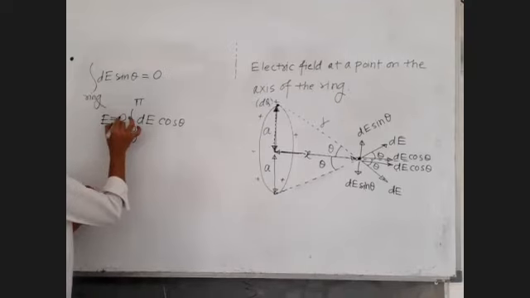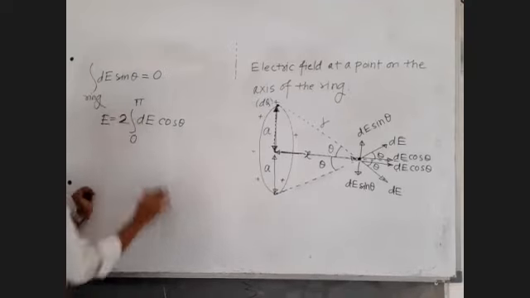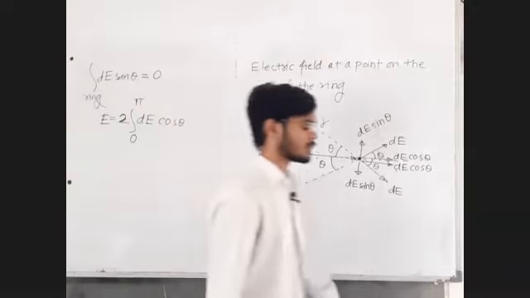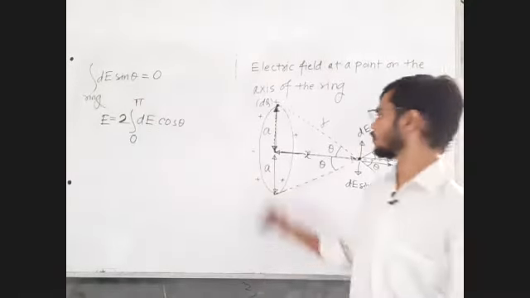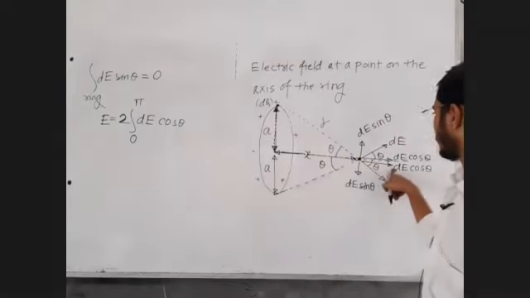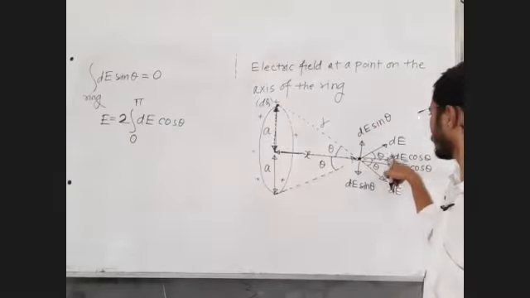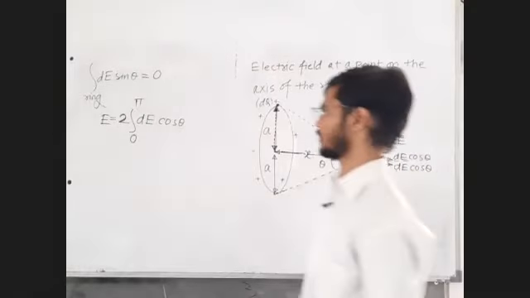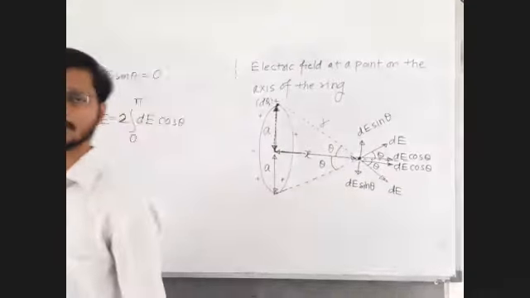So simply double the answer. This you should understand. The d cos theta of one half ring is supported by the other half ring, so simply double it.